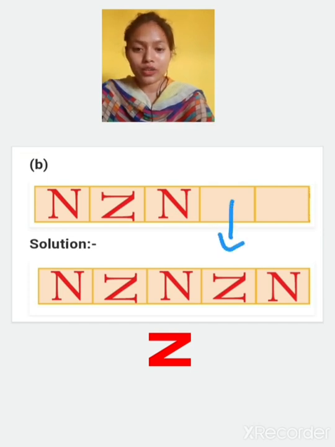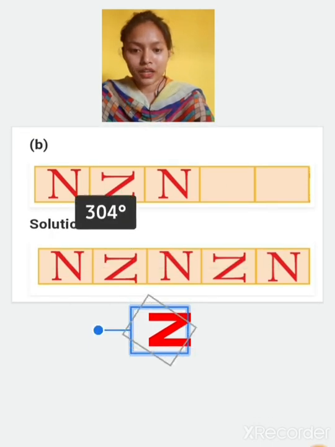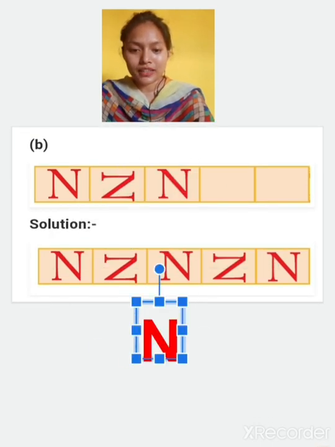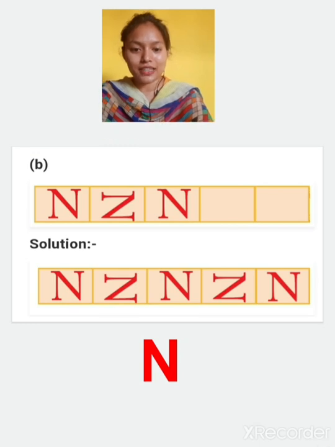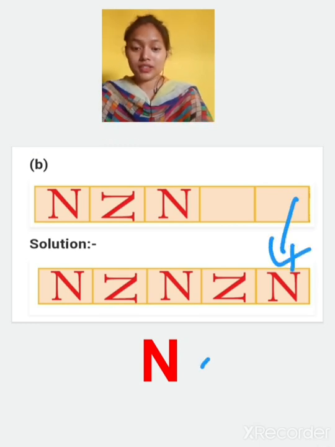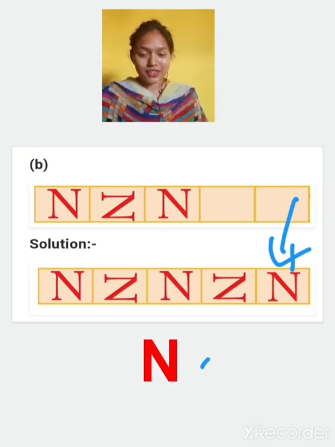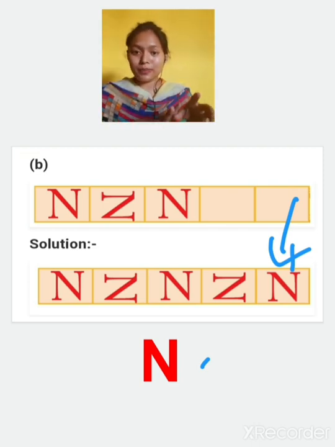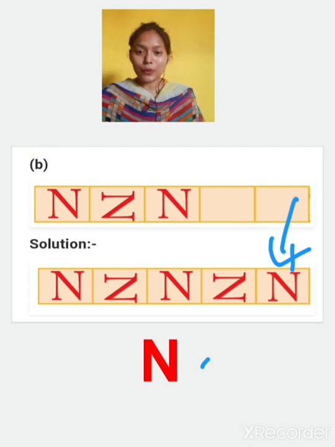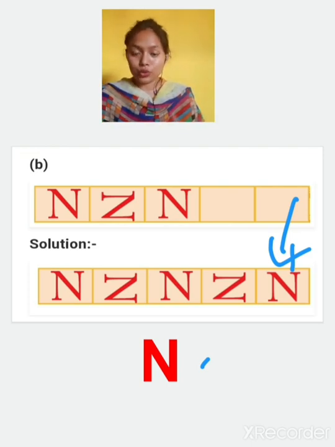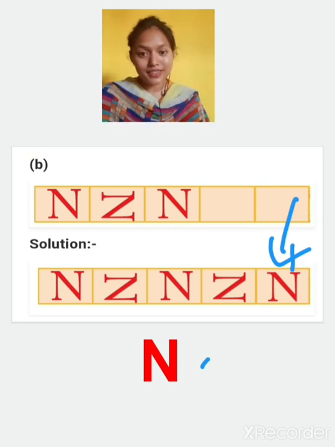Now again if we will rotate this 90-degree, let's rotate this and see what we will get. A figure N again. Same. Yes or no? These and these are same. So what will come in place of this? N will come in place of this. Okay. So you have to first see which pattern is followed, and then after that you have to do. In the first question, a pattern of 45-degree was there. Now in this one, a pattern of 90-degree is there.